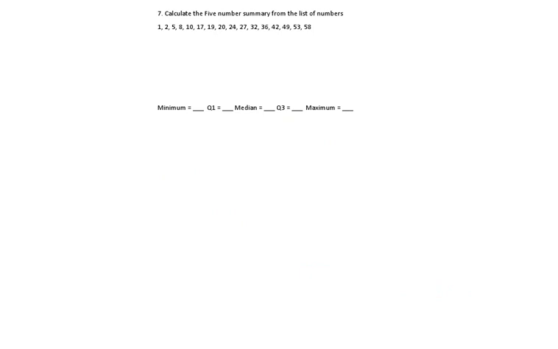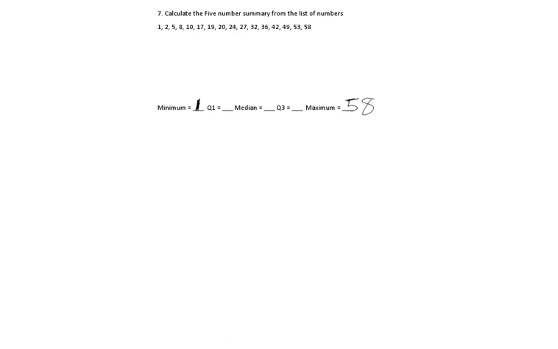Alright, so question 7 would like us to calculate the 5-number summary from the list. So, minimum is easy. Minimum is just the smallest number on the list, which I can tell you is 1. Maximum is the biggest number on the list, which I can tell you is clearly 58.